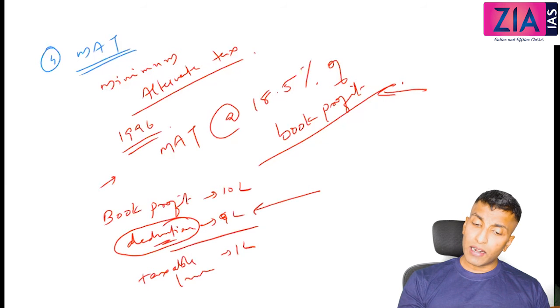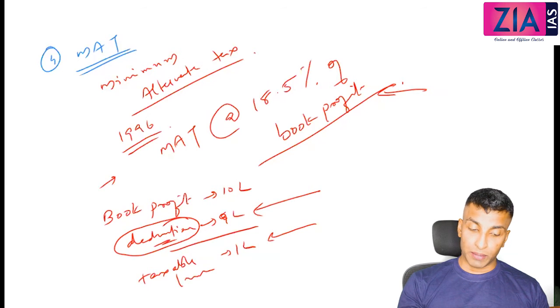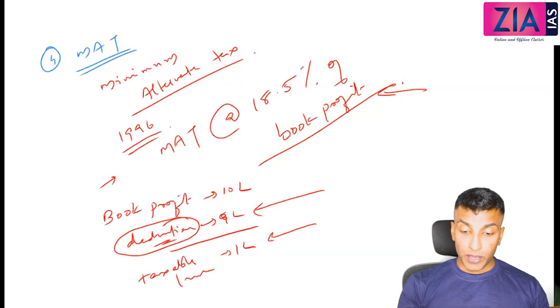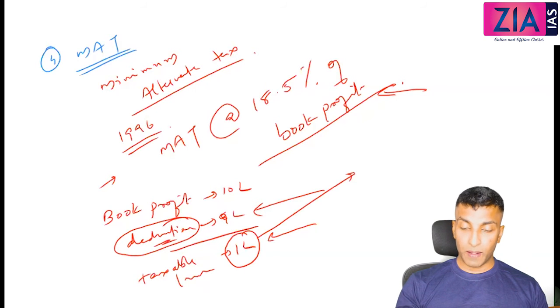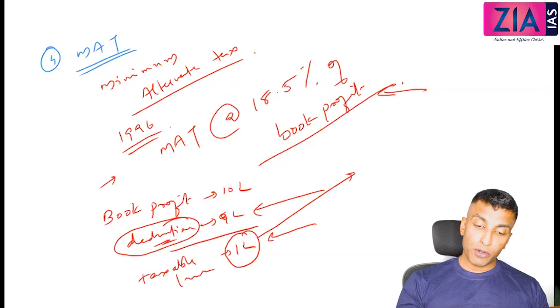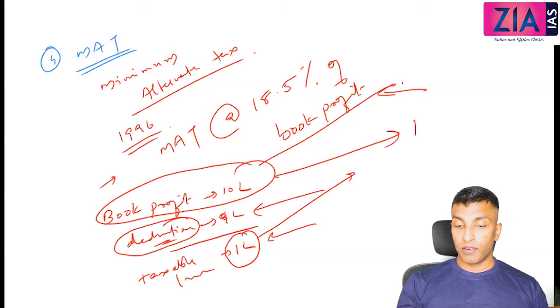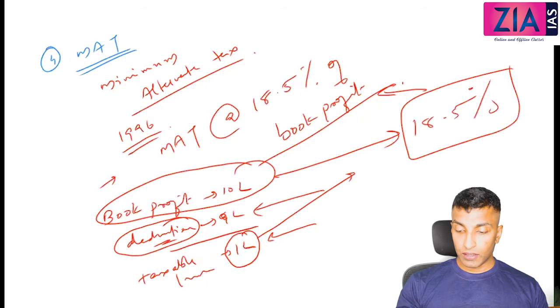So unnecessarily you will claim the deduction and you will reduce the taxable income. That is why, if it is going beyond a limit, the government will say, okay, you don't want to pay tax for 1 lakh. What you need to do, upon the book profit, pay a flat 18.5 percentage. I hope that point is very clear.